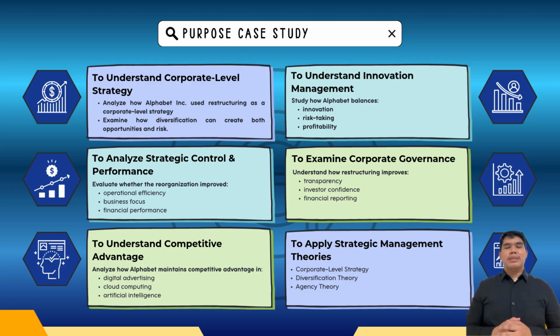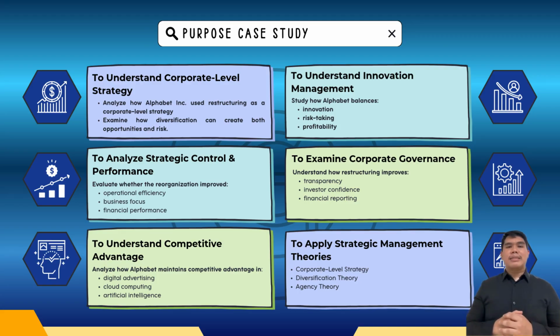First, the case helped us understand how Alphabet used corporate-level strategy to manage a diversified business portfolio. The restructuring showed how a company can separate core businesses from high-risk ventures. Second, the case demonstrates how Alphabet balanced innovation and profitability. It allows us to analyze how large companies manage long-term innovative projects while still protecting their main source of income.